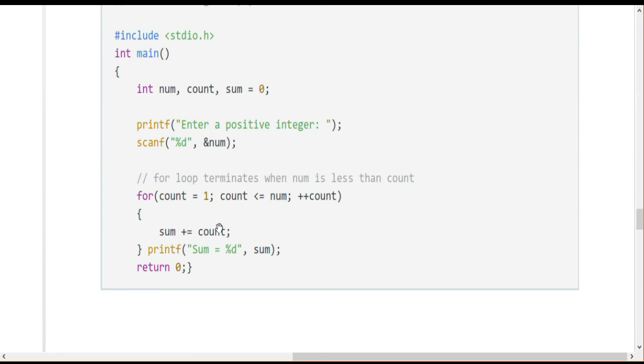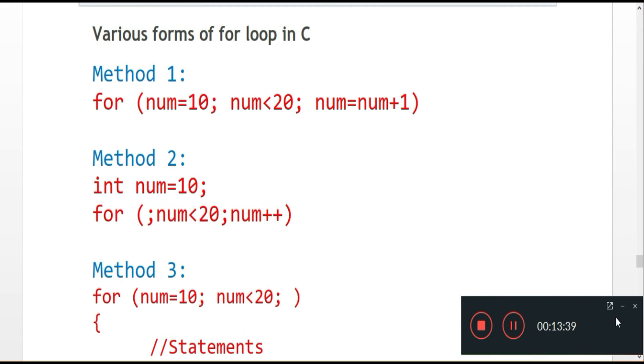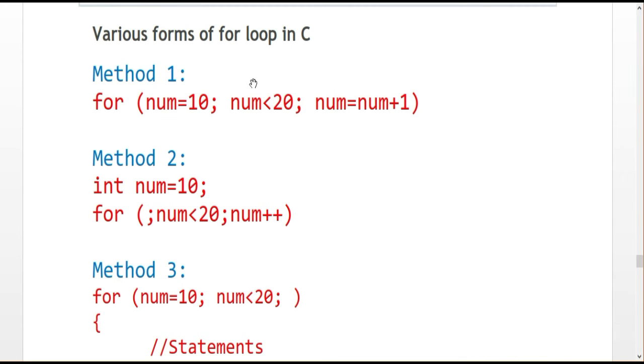So how many times does it work? Till this statement becomes false. Whenever this condition is true, the corresponding block of statements will execute. So continuously it will work. So it's based on the positive integer. It starts from 1 to this positive integer. That is the process of for loop in C. This is a various form, a very different format. So by using this method also I can declare the for loop.